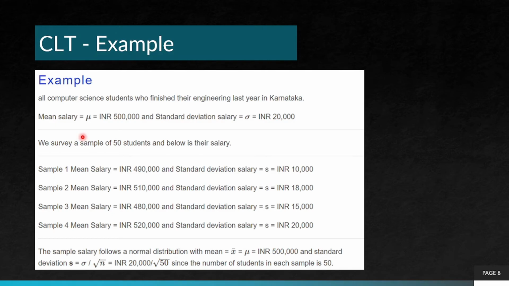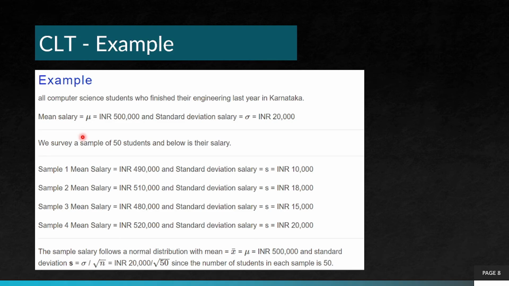Now let's consider this example. For all engineering students, the mean salary is 500,000 and the standard deviation is INR 20,000. We survey a sample of 50 students and below is their salary. Sample 1: mean salary 490,000, standard deviation 10,000. Sample 2: 510,000, standard deviation 18,000. Sample 3: 480,000, 15,000.